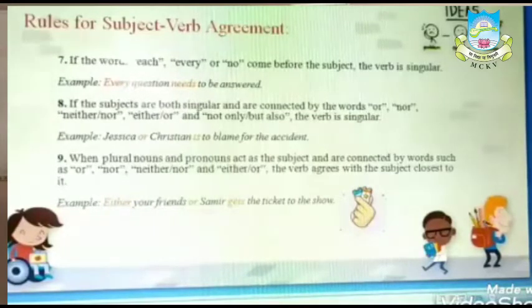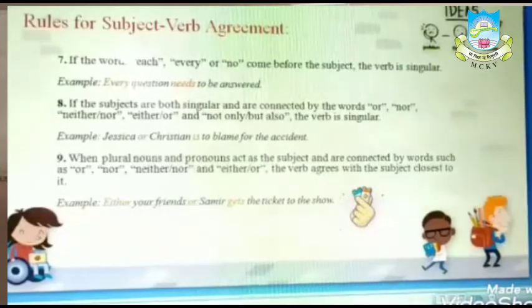Sons is plural, so it is taking a plural verb. The basic rule over here is, again, as I told you in the first video, that a singular subject takes a singular verb and a plural subject takes a plural verb. I hope you have understood rule number 9.